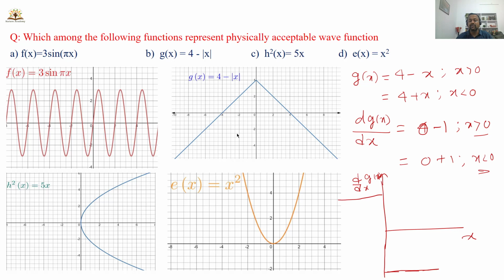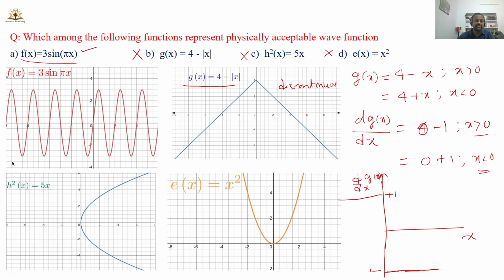So this function is not continuous. The given function is a discontinuous function. So this is also not a valid acceptable wave function. Out of the 4, 3 are not valid acceptable functions, and this one is a valid acceptable function.